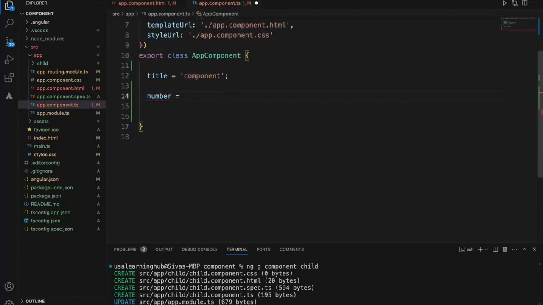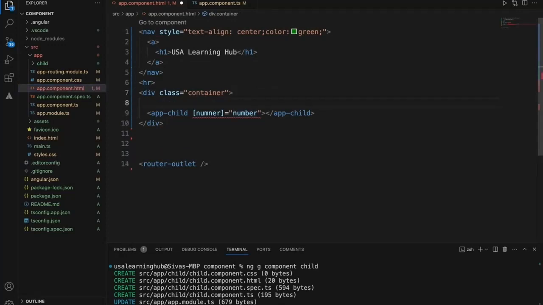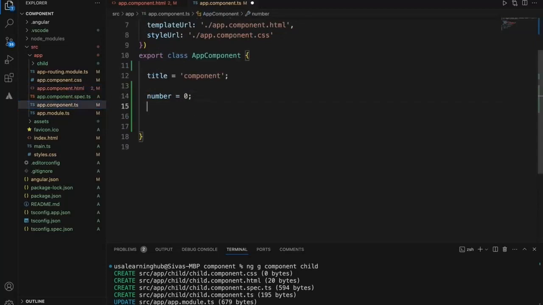We'll say number equal to an initial value of 0, and every time I click a button, I'll add to the number. So I'll write an add method, and within it, this dot number equals this dot number plus 1.